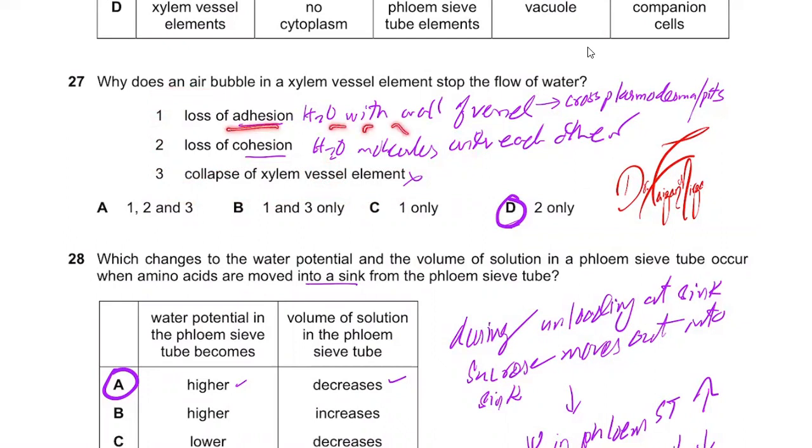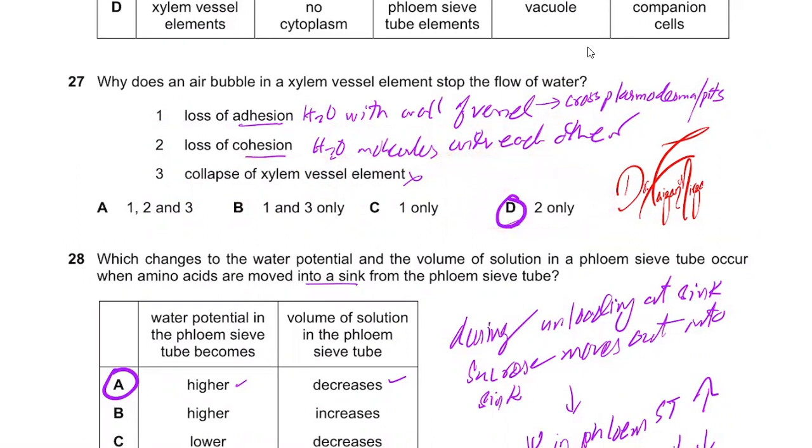Adhesion, we know water will form bond with the vessel, and with that it can still cross plasmodesmata, it can cross pit, it can go to the surrounding xylem, which is still working. But if there is a loss of cohesion, the water molecules with each other will not bond because of an air bubble present between them. So what's actually happening here? The answer will be 2.